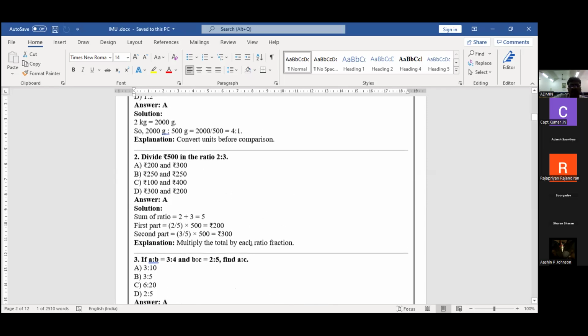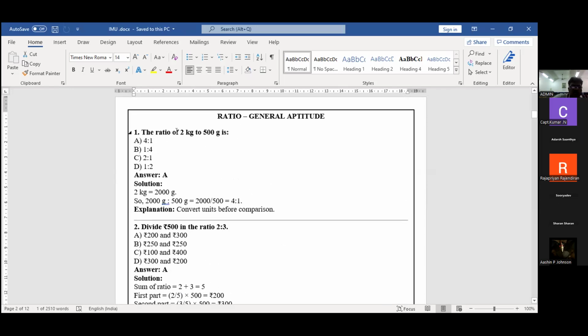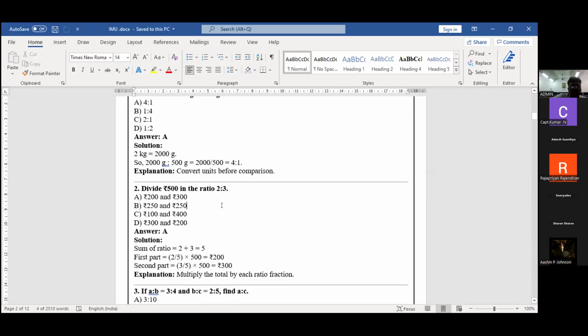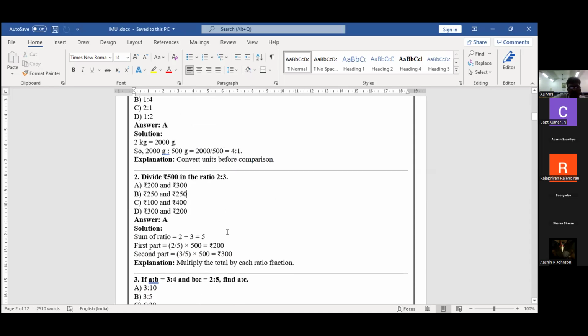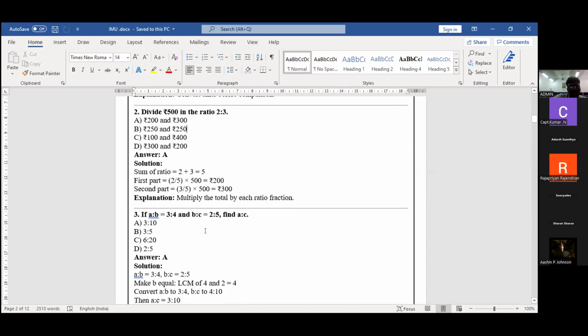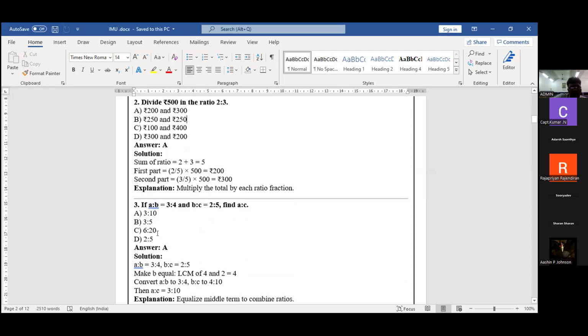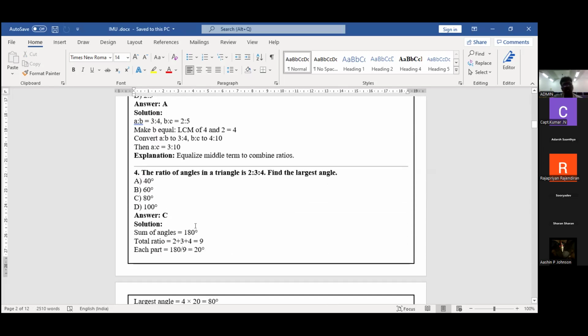This is a third type. First type is same quantity; we are going to make it as a ratio. Third one, three different ratios with one common quantity, we are going to measure. So this is the third type.